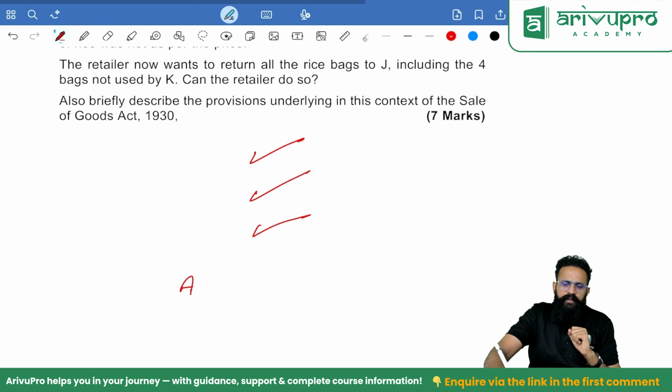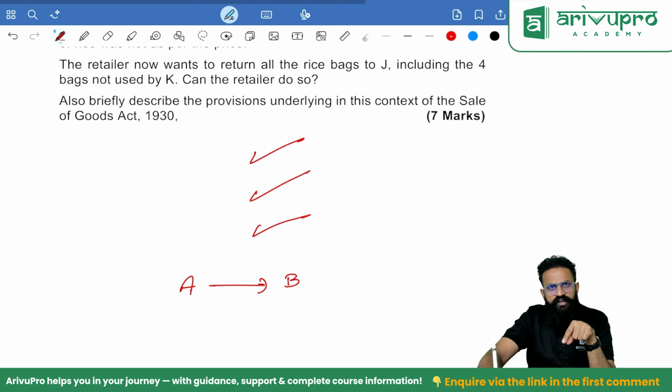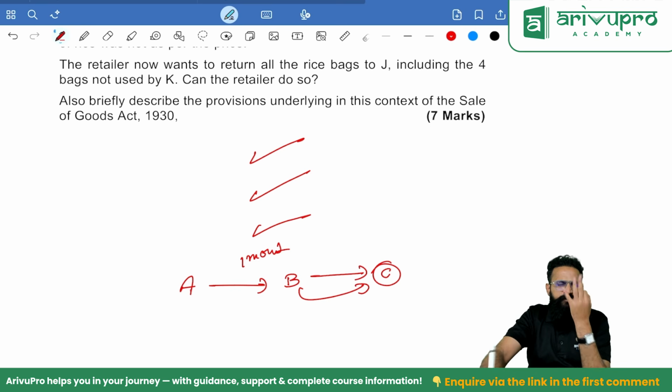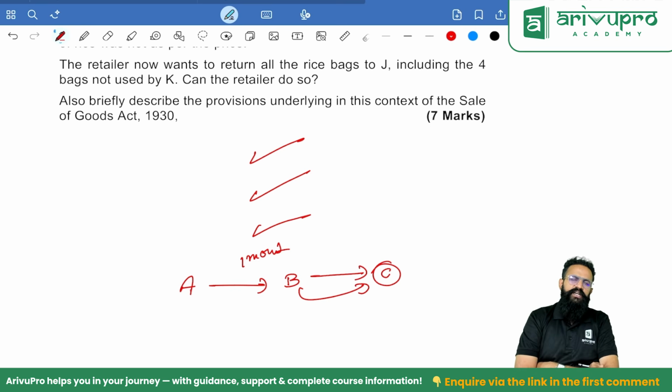In this case, what happened? A has sold the goods to B on a sale or return basis for a month, 1 month. Now B further has sold it to C. Now when can you further sell it to C, people? As per the third condition, when you think that product is yours.